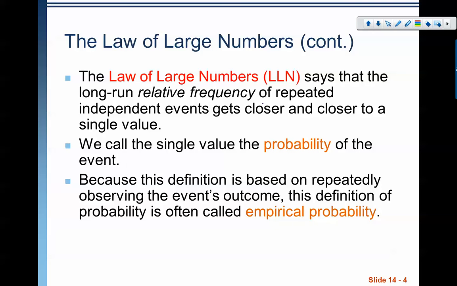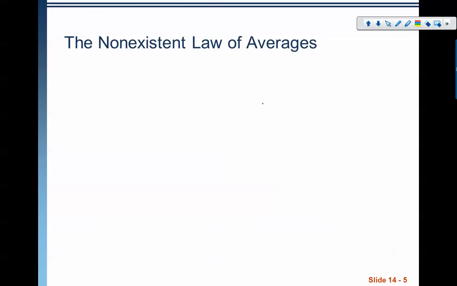But we need a long run. Like 100's not enough. Like 1,000, maybe 1,000,000. Now we're talking. We need a really long run frequency to be able to tell what the probability of this event is, and we call this empirical probability. When we're actually observing events, we call that empirical probability.